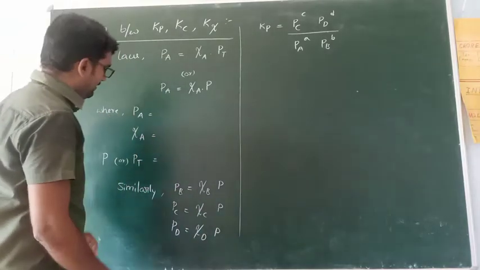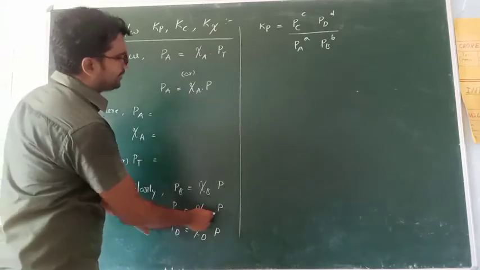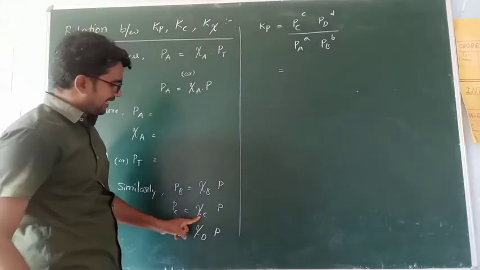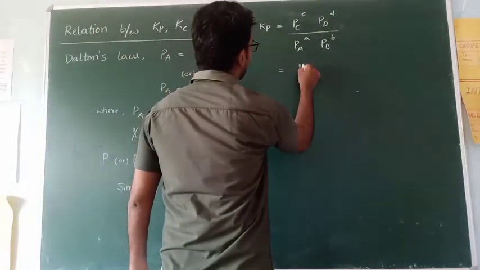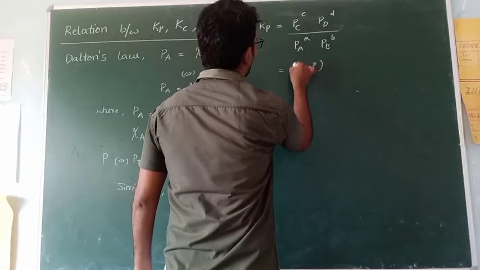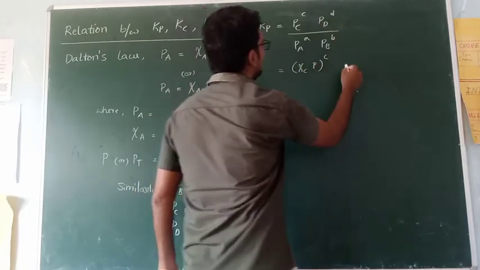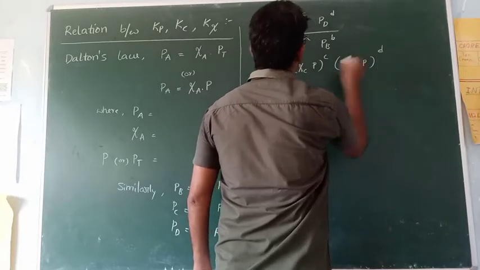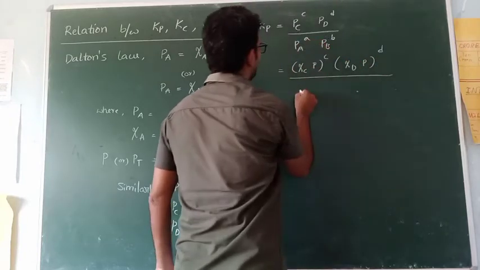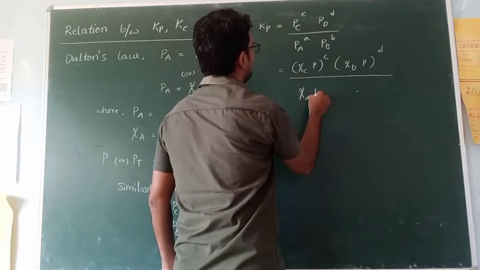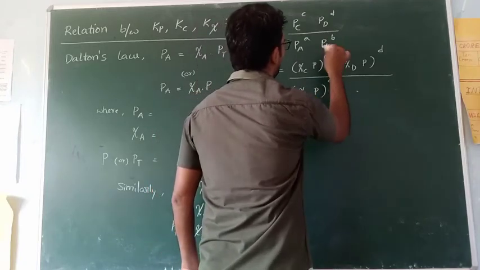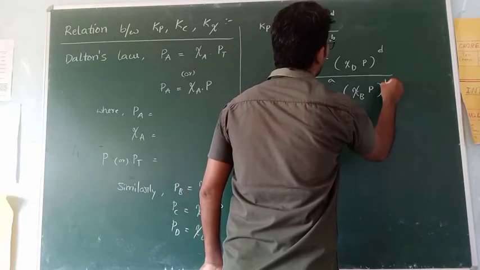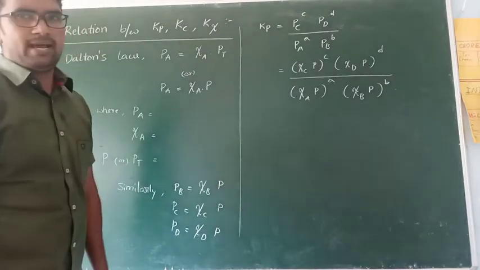But we know that Pc is equal to psi C into P. So right here, Pc is equal to psi C into P, so psi C into P whole power c. Pd is equal to psi D into P whole power d. Pa is equal to psi A into P whole power a. Pb is equal to psi B into P whole power b. Okay? Right.